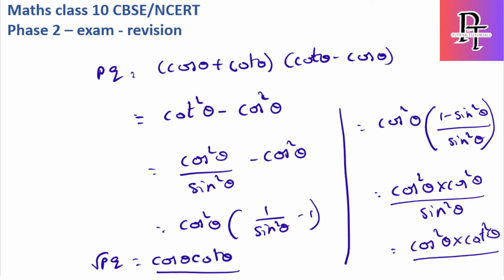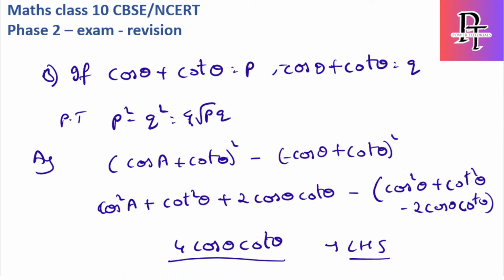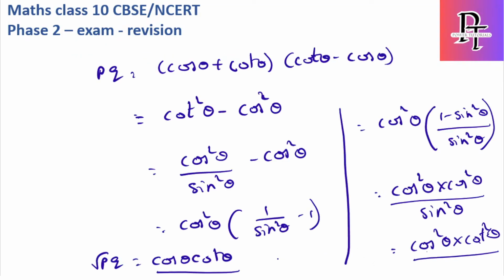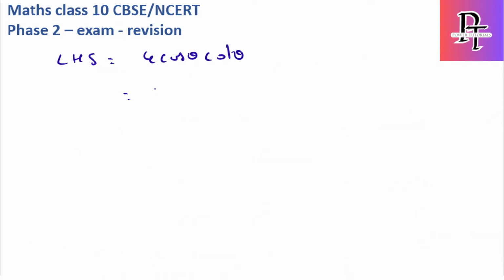So now in LHS I got 4 cos theta cot theta. Cos theta cot theta is nothing but root PQ, so I can write this as 4 root PQ, which is nothing but RHS. So from here, the 10 questions targeted for the trigonometry chapter are done. I will move to the second chapter, which is arithmetic progression, and then I will solve a few questions related to this chapter.